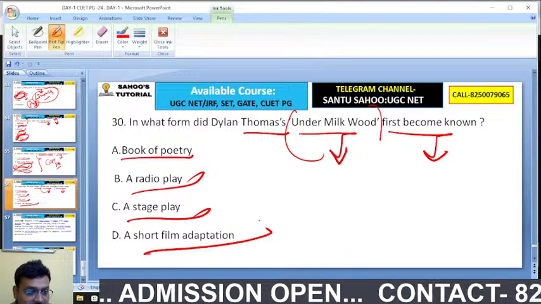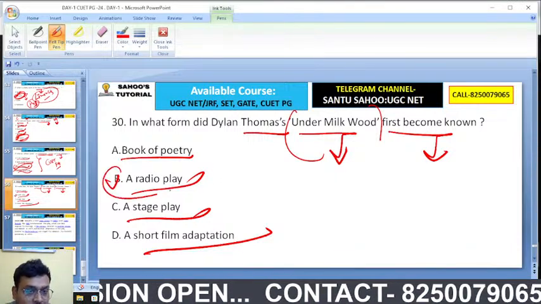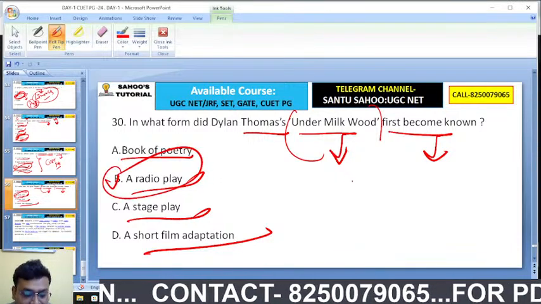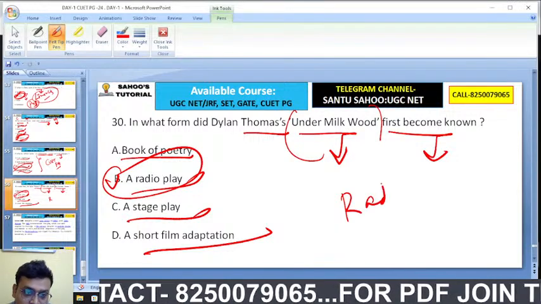It's actually a radio play. Under Milk Wood by Dylan Thomas, it's a radio play.